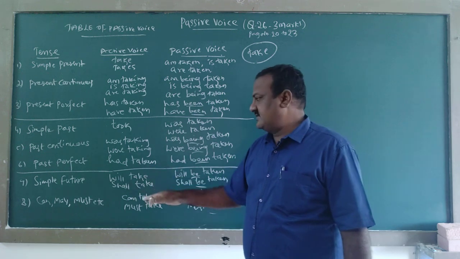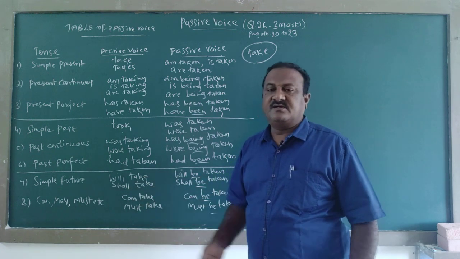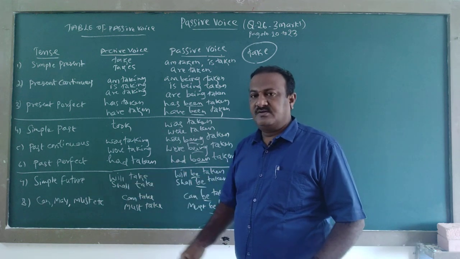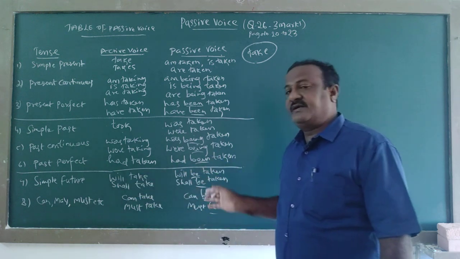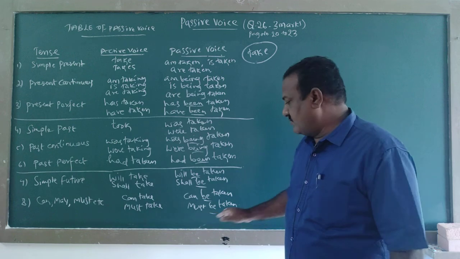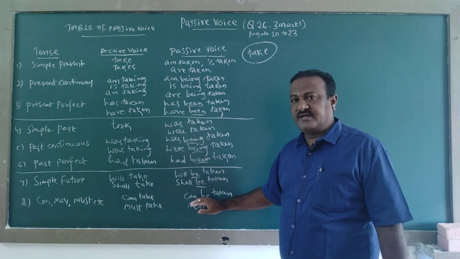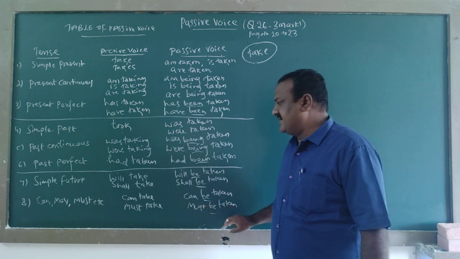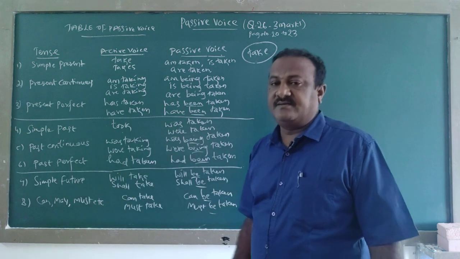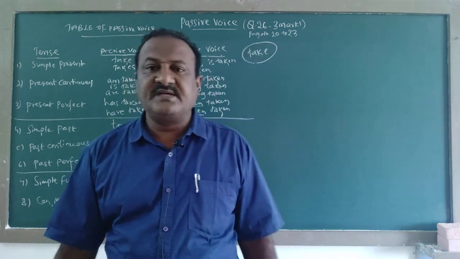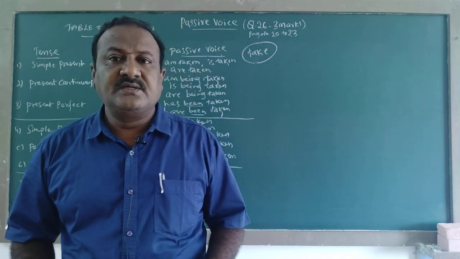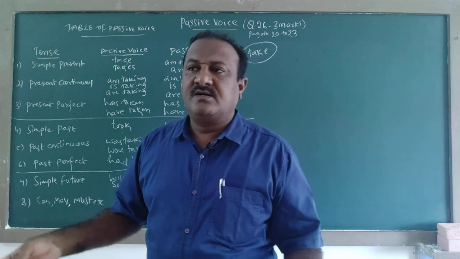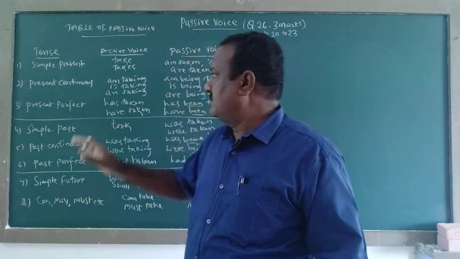If there are these auxiliaries, helping verbs like can, may, must, then at the time of writing in passive, what should we change? Passive form: can be taken, must be taken, may be taken. Like that we should change it. So, that is the thing you should know.